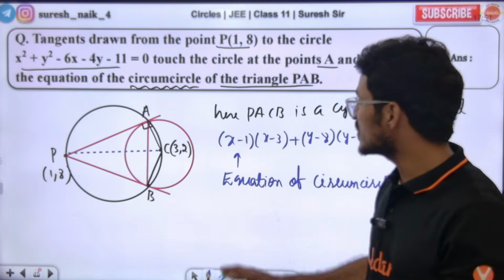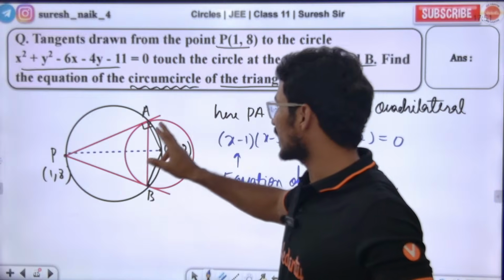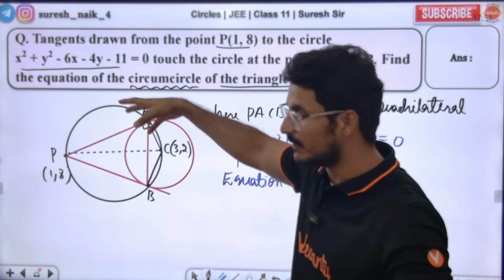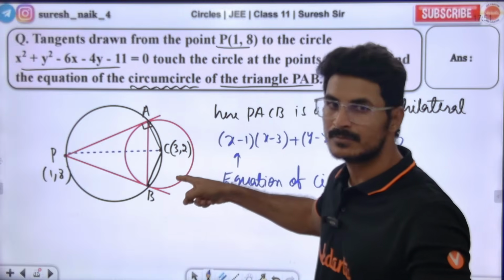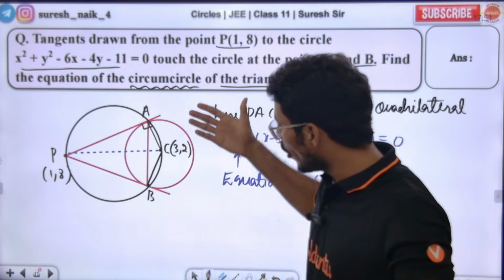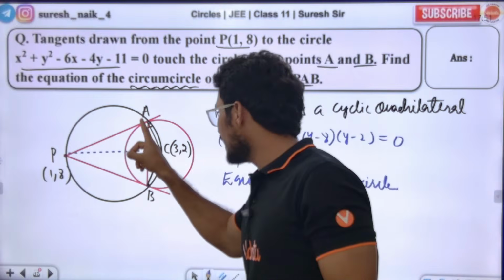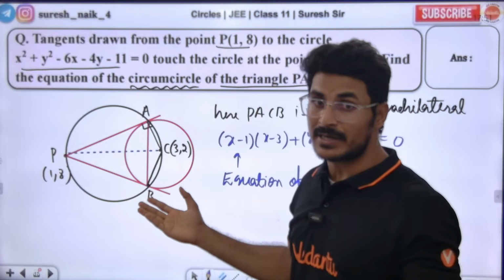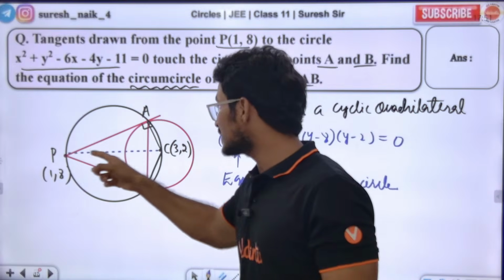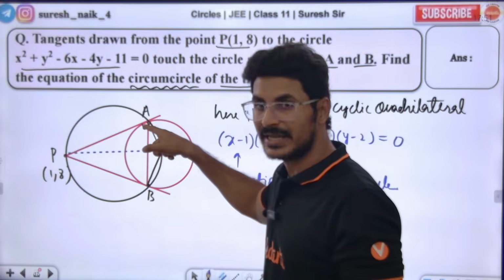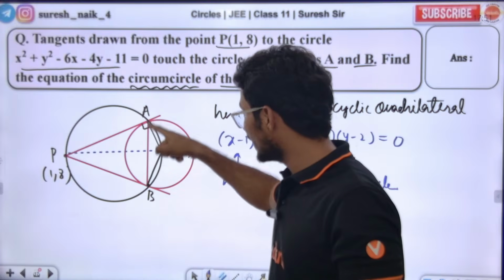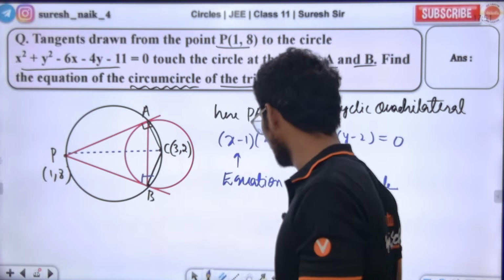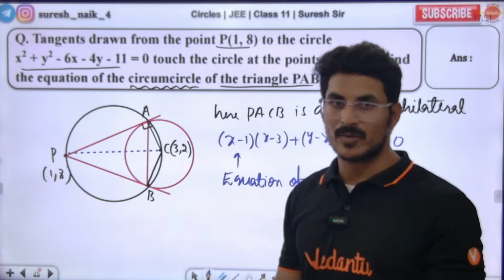Guys, whenever they are giving the circumcircle of triangle PAB, the circumcircle means the bigger black color circle. The black color circle will pass through the center of the pink circle. Why? Because PACB is a cyclic quadrilateral. If it has to be a cyclic quadrilateral, then the angle in a semicircle is 90 degrees. So angle A plus angle B sum to 180 degrees. Yes or no? Definitely we can say it's a cyclic quadrilateral.